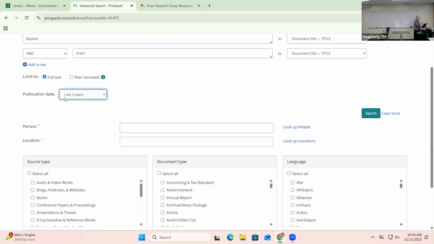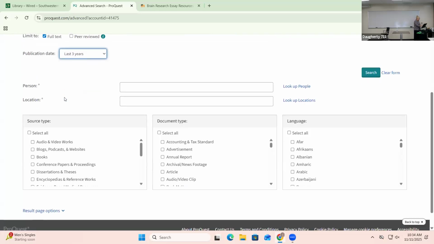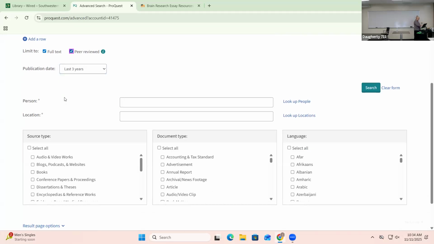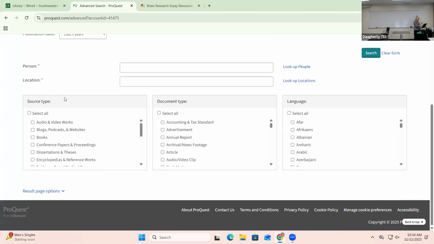And then I can select other ways to filter it, which is, oh, up here, full text or peer reviewed. Peer reviewed means it's highly credible. It's been reviewed by experts or experts are writing it, that kind of a thing. We can do peer reviewed if you want. And then you can choose what kind of documents, all that kind of stuff. I prefer to just leave it like that and see what my search turns up and then refine it after that.